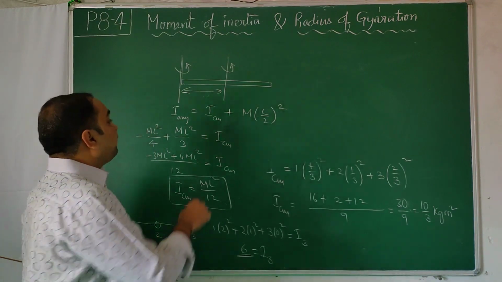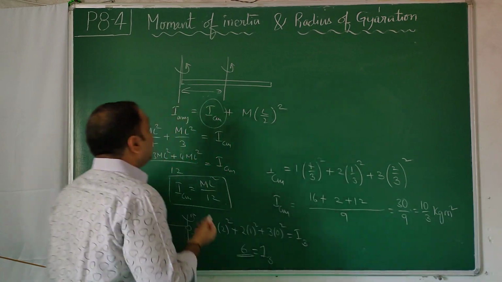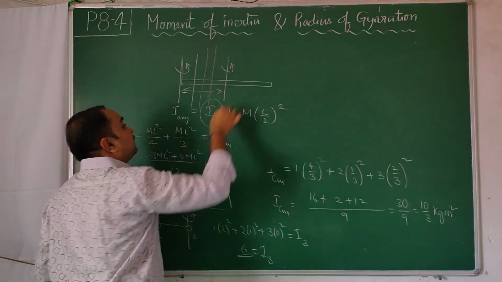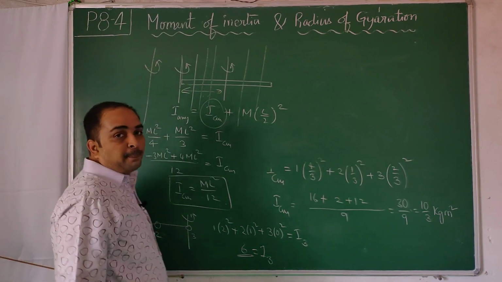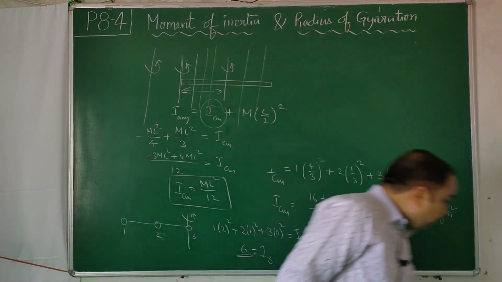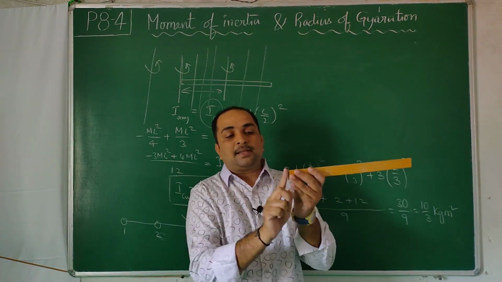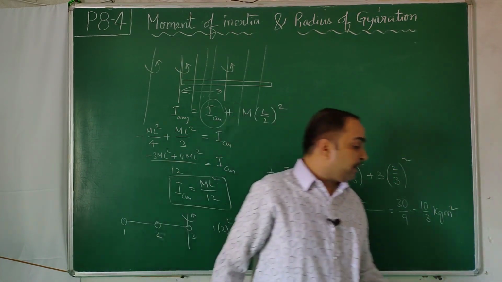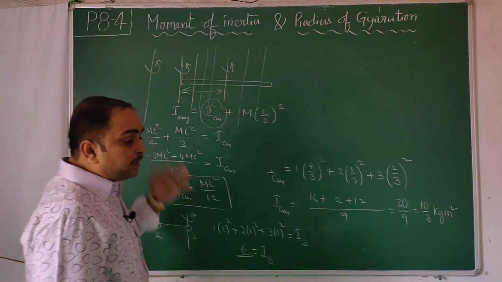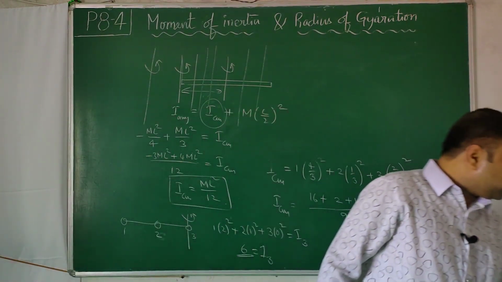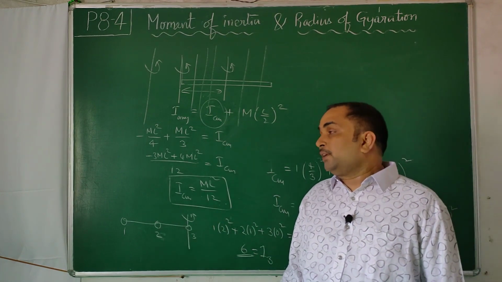But procedure wise, when we do it, we find the moment of inertia about the center of mass and we remember it. Parallel axis means you can have one axis here, one here, one here, so many. Even an axis outside can be there. For this scale, I can tie one thread and rotate it. So the axis need not be here itself, it can be anywhere. So it is better not to remember the moment of inertia about any other axis except the center of mass axis. It will be advantageous for us, but we can do the calculation either way depending on the situation.